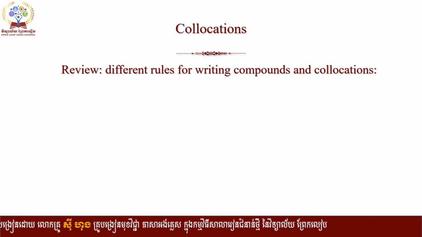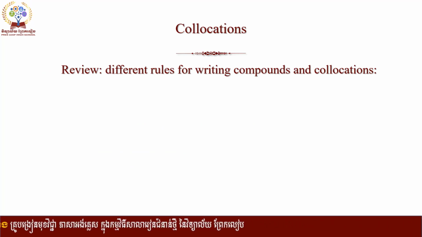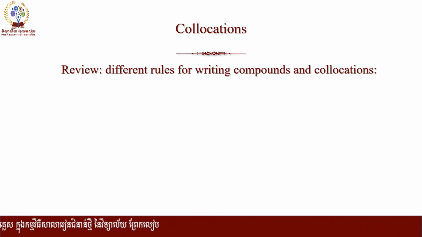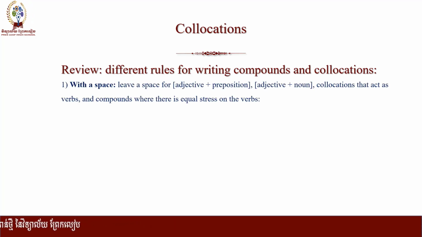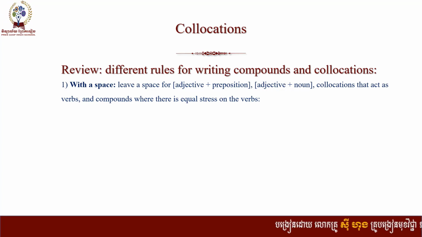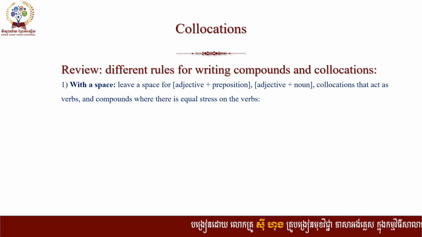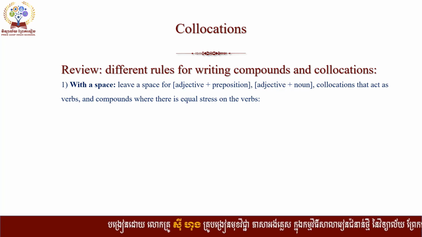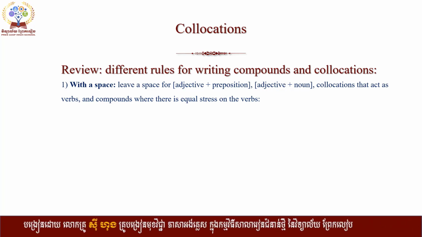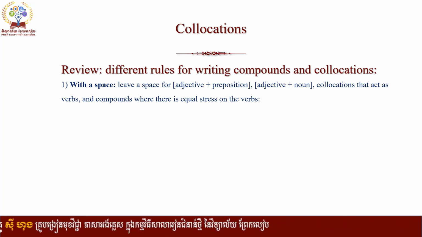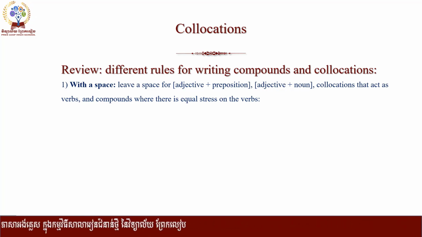Okay, let's review different rules for writing compound nouns and collocation. This is so necessary and important. So when to write with a space? When it is adjective plus noun plus preposition collocation, adjective plus noun collocation, that act as verbs, and compounds where there is equal stress on the words, we write with a space.